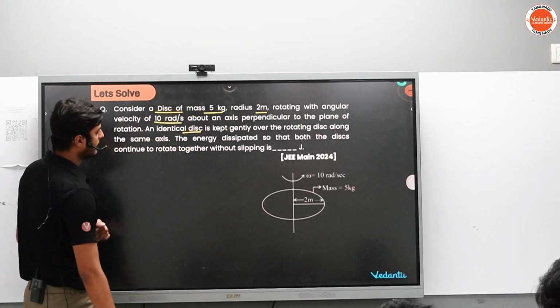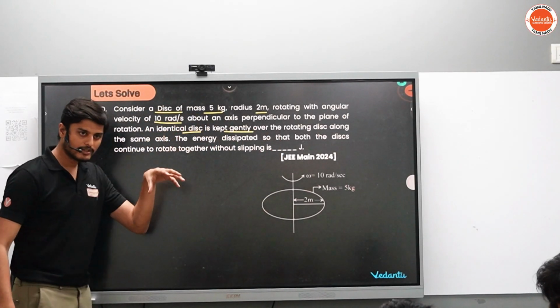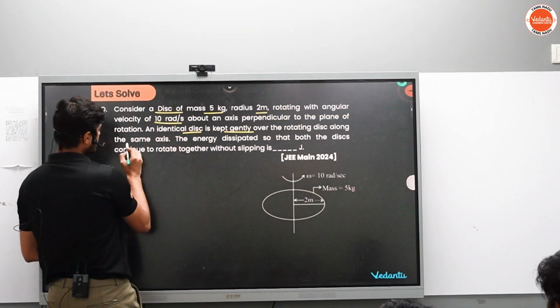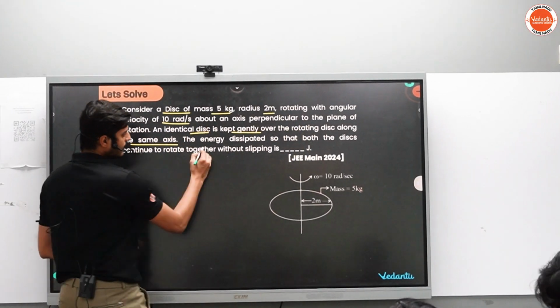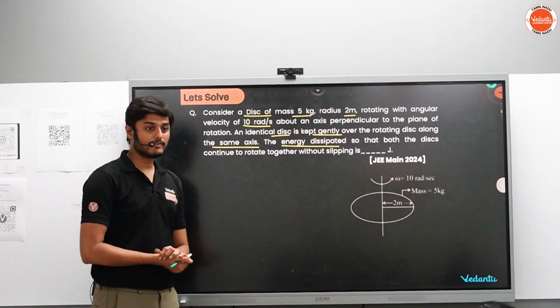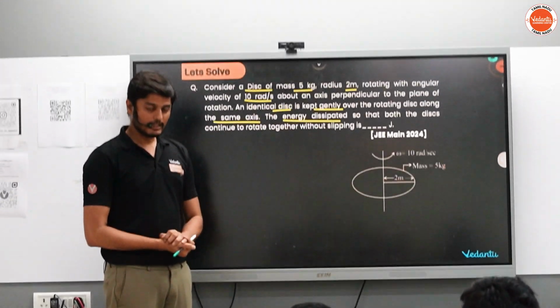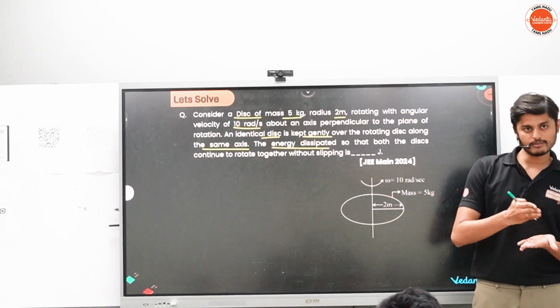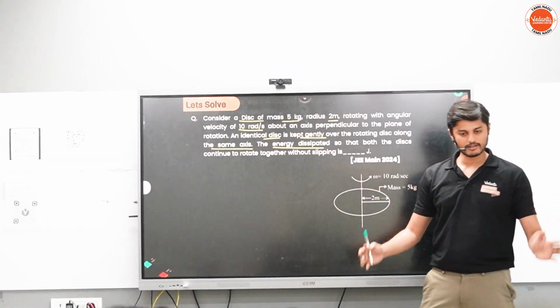Identical now. Okay? Right? Gently. You have to keep it gently. Then only it is valid. Right? Over a rotating disk along the same axis. The energy dissipated கேக்குறாங்க. அப்ப எவ்வளவு எனர்ஜி லாஸ் ஆகுது? Initially எவ்வளவு எனர்ஜி இருக்கோ, ஃபைனல் எவ்வளவு எனர்ஜி இருக்கோ, இனிஷியல் மைனஸ் ஃபைனல் பண்ணினா எனர்ஜி லாஸ். போடுங்க பார்க்கலாம். Do it fast.